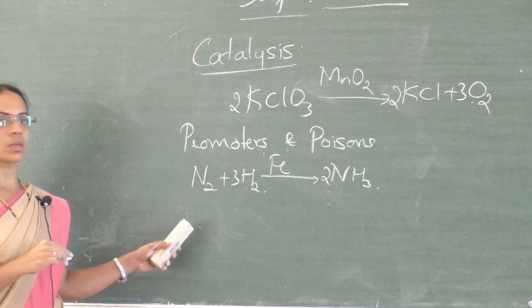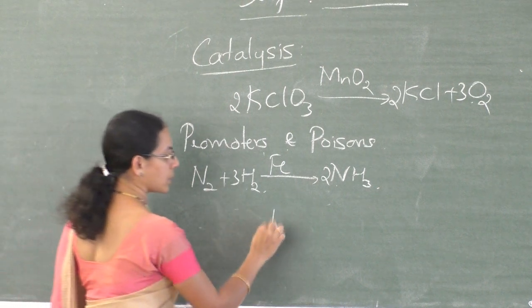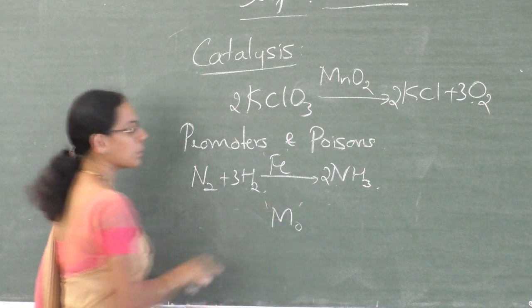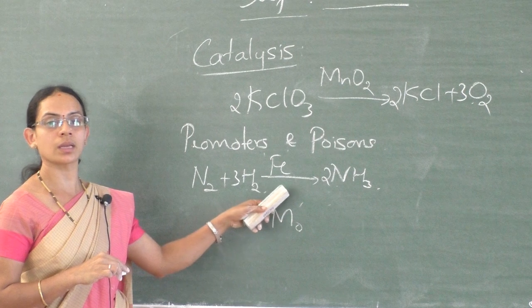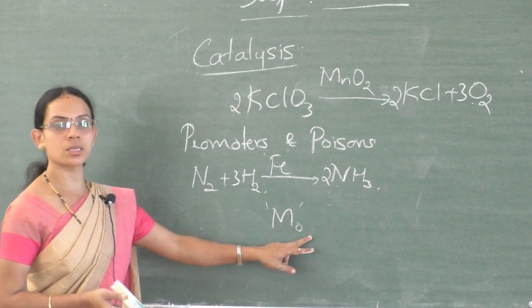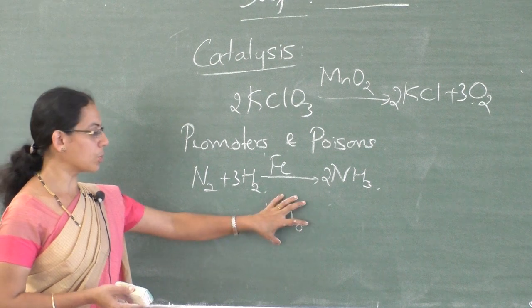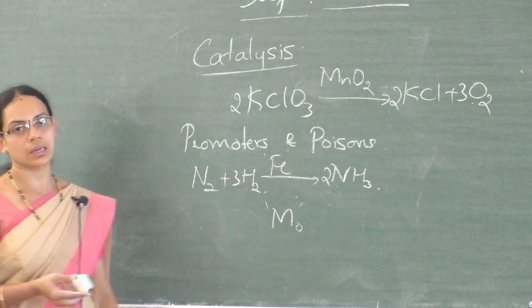Iron powder catalyzes this reaction. If a small amount of a transition metal, that is molybdenum, is added to this reaction, the activity of the iron catalyst is increased. So molybdenum acts as a promoter. So a promoter is a substance which increases the activity of a catalyst.